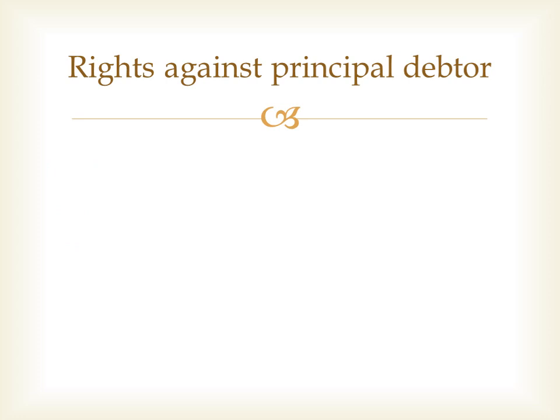Rights against principal debtor. Surety has the following rights against the principal debtor. The very first one is right of subrogation. Right of subrogation says that when the principal debtor has defaulted in making the payment or in performing the guaranteed duty, and the surety has paid the debt or performed the duty, then the surety is invested with all the rights which the creditor had against the principal debtor.